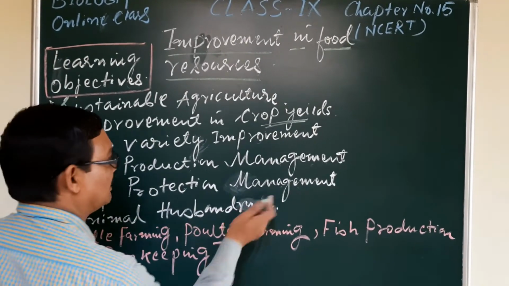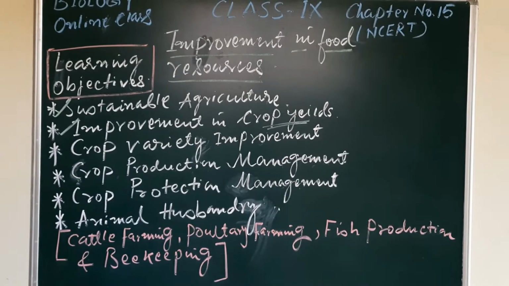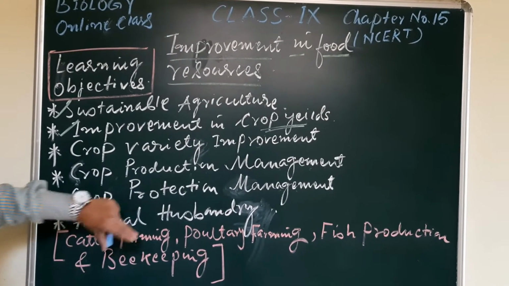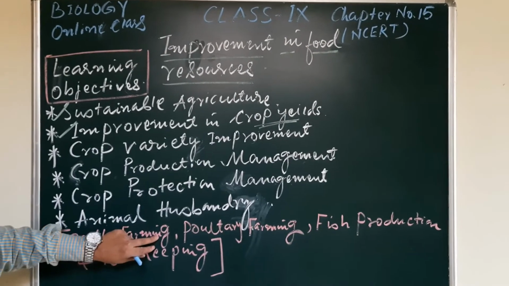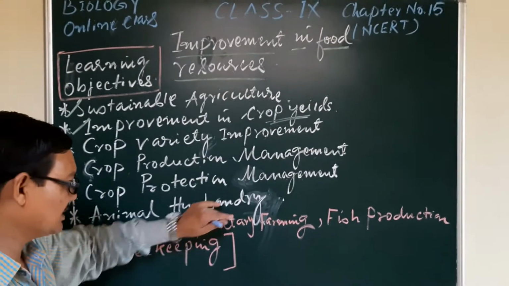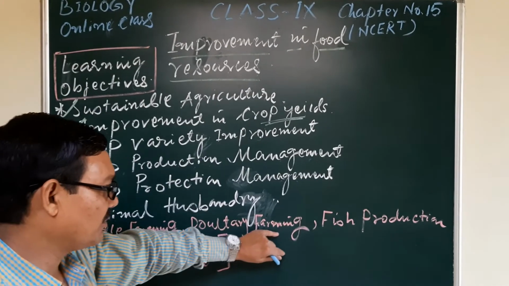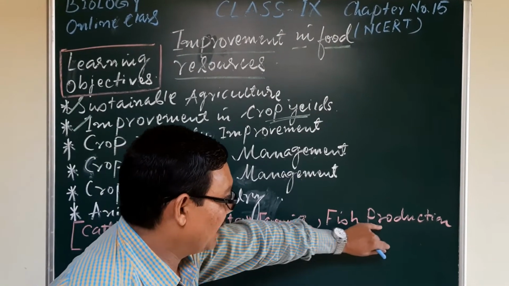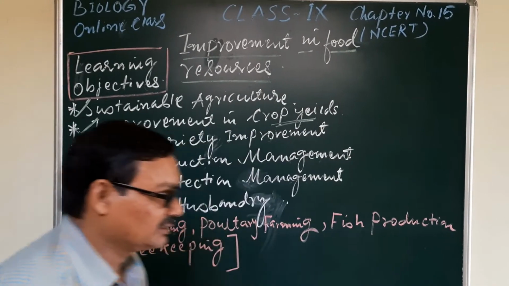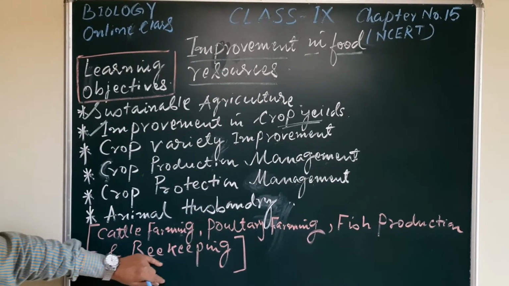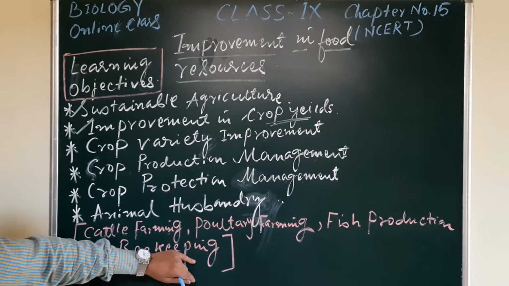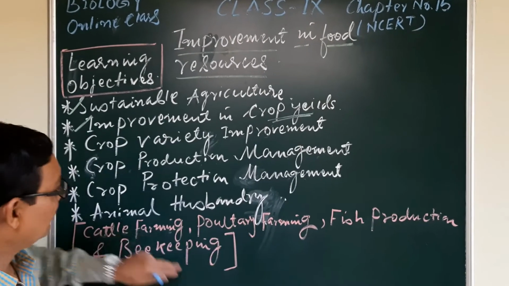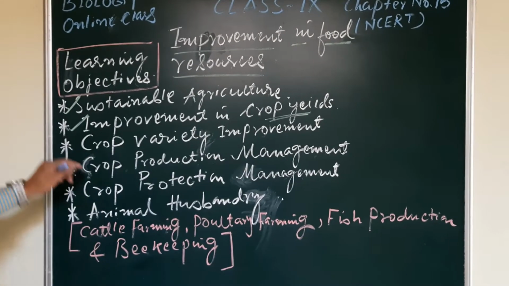Animal husbandry is also included, under which there are several fields, like cattle farming, poultry farming, fisheries or pisciculture, the fish production, and beekeeping or apiculture. So these are some of the fields which come under animal husbandry.